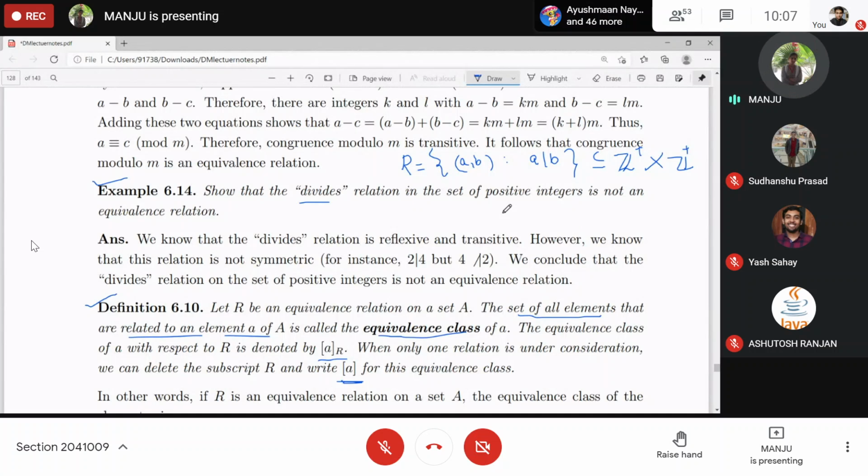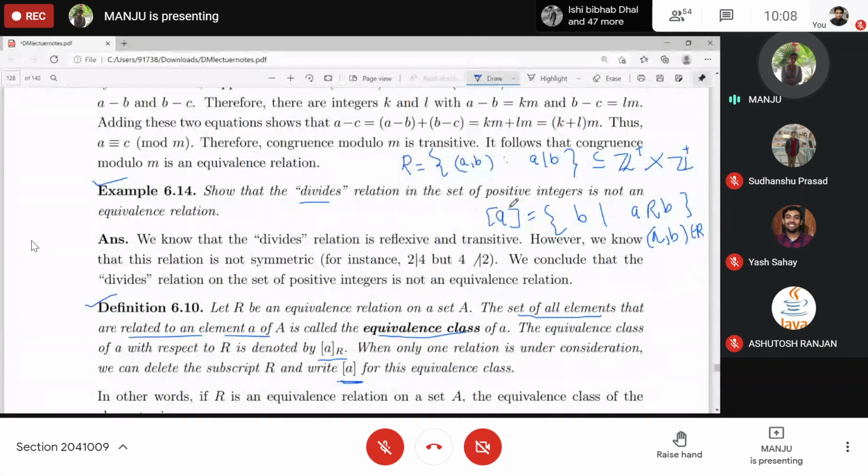That means the equivalence class of a under this relation R will be all those elements b from A such that a and b are related, or (a, b) is present in that relation. Is there any doubt? No, ma'am.